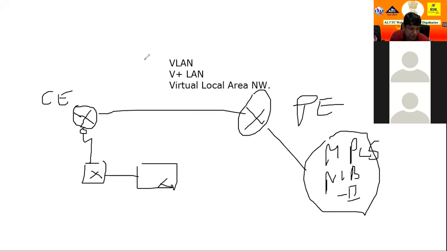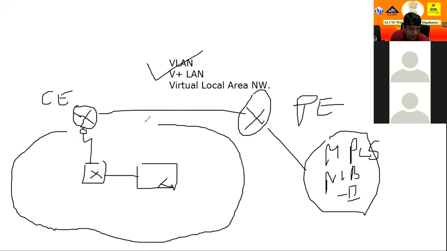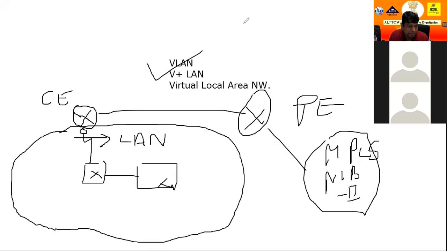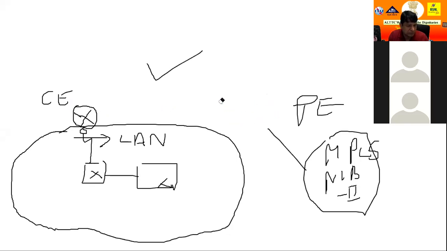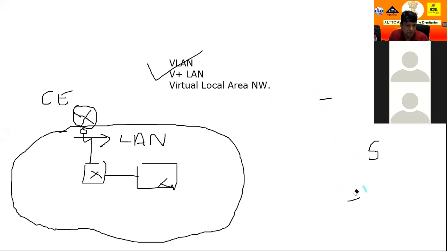Now I discuss the VLAN. In our campus, where is the LAN? This is the LAN. The meaning of the LAN is one router port. This is the meaning of the LAN. Now, what is the VLAN? VLAN is very simple. Now, all this we remove, not needed. In the campus, VLAN.